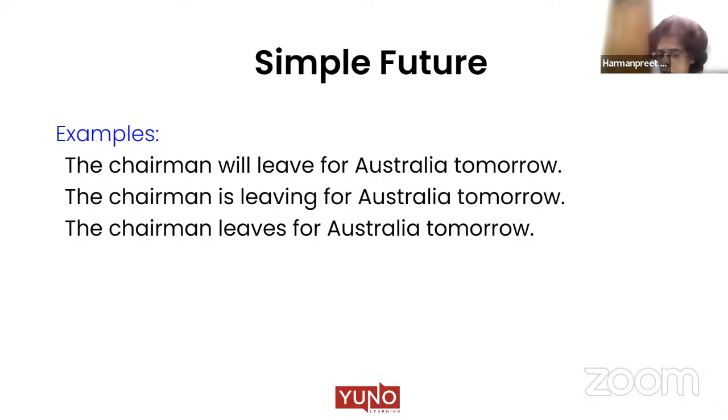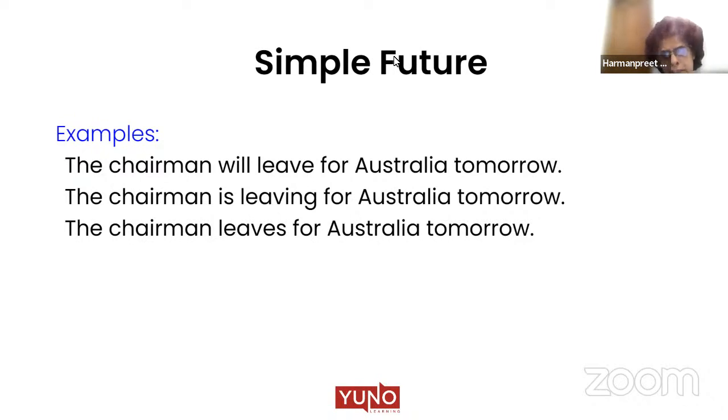So how can I convey this information to you? Simplest way, of course, I will tell you is the exhibition or the chairman will leave for Australia tomorrow, or the exhibition will start on Wednesday by the usage of will. That is correct. We can also say the exhibition starts on Wednesday. So we can use starts, which is simple present, but again, the information that we are trying to give is that of future tense. Or we can also use present continuous and say the exhibition is starting on Wednesday.